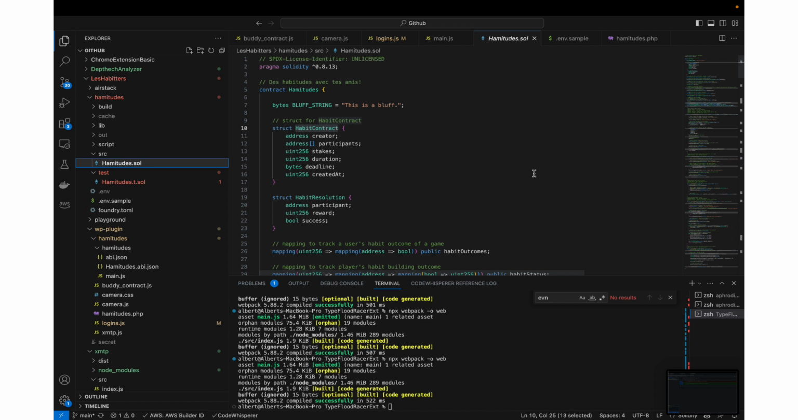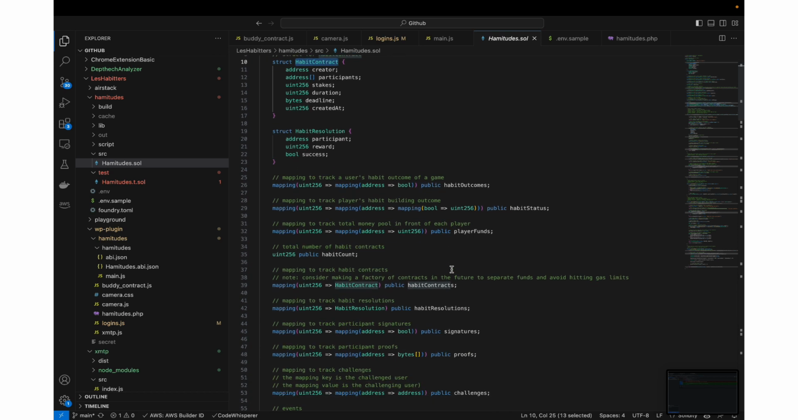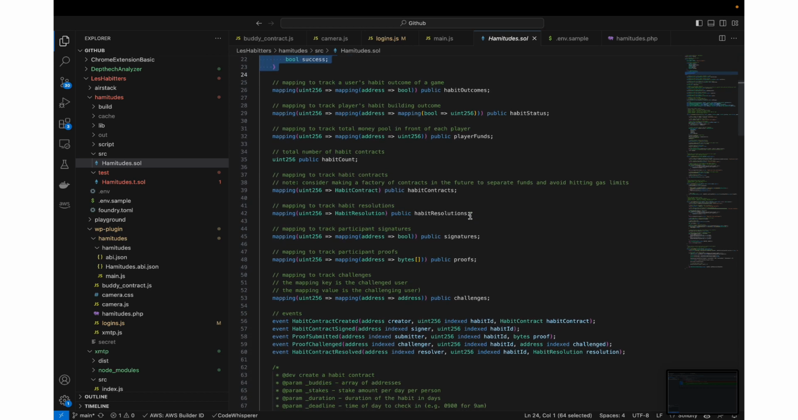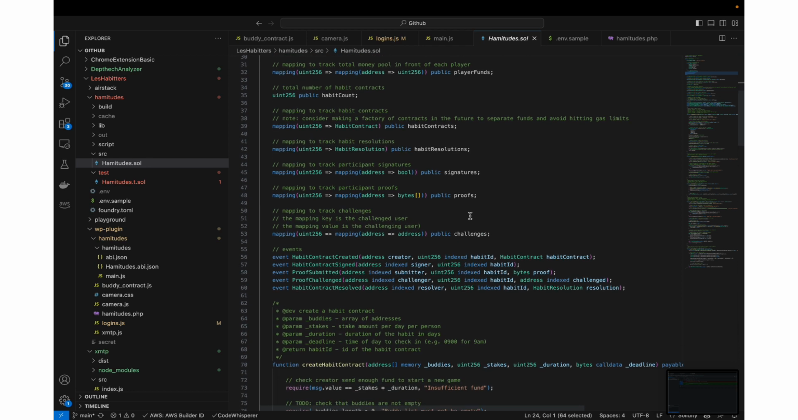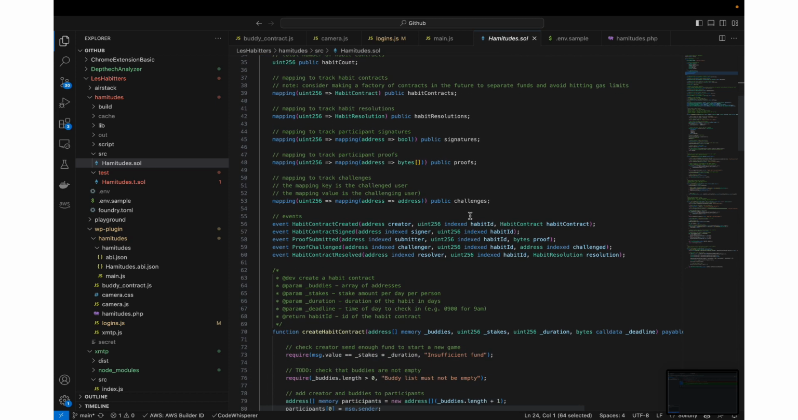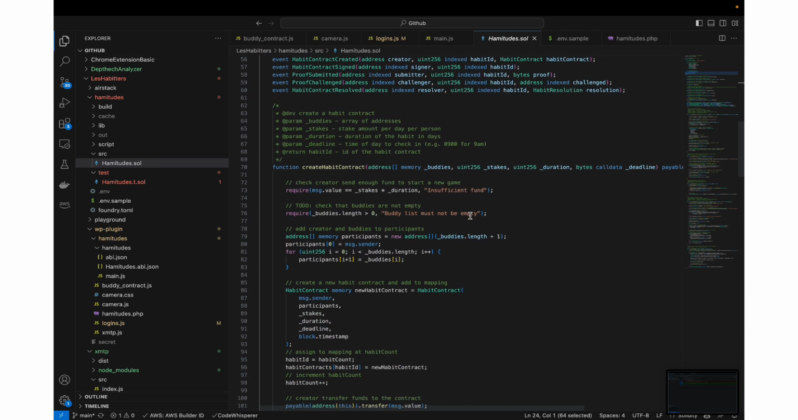Hello, so this is the smart contract for our habit building app. As you can see, we have a contract structure and then a resolution structure in the smart contract. And we're using these two as well as other mappings to track how well each user is doing in terms of building and keeping track on regularly doing what they're supposed to do to keep their habit up.